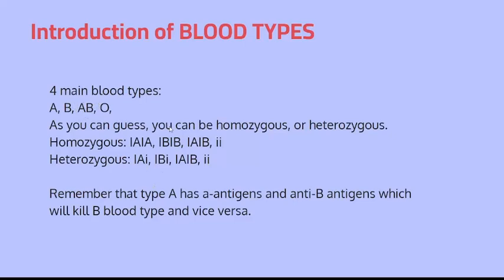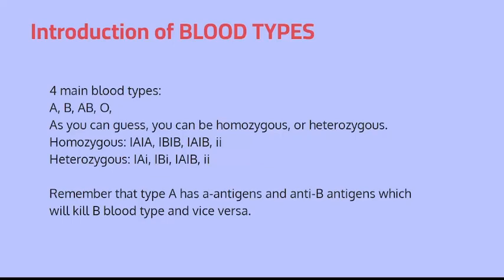Well, type A blood has A antigens and anti-B antibodies, which will essentially kill blood type B. So if you give type B blood to a type A person that needs blood right now, they're not going to be able to use it, because their body will be like, oh, there are some B antigens here, I'm going to kill all of these. And vice versa, obviously. When you give type A blood to a B type person, they're going to be like, oh, what the hell is this? I'm not taking it.